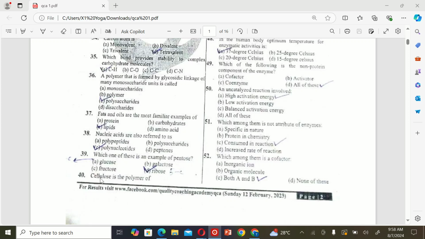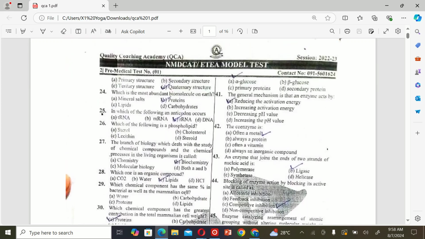Ribose. The next MCQ is cellulose is a polymer of A. Alpha glucose, B. Beta glucose, C. Primary protein, and D. Secondary protein. So the correct option is B. Beta glucose. The next MCQ is the general mechanism is that an enzyme acts by A. Reducing the activation energy, B. Increasing activation energy, C. Decreasing pH level value, and D. Increasing the pH value. So the correct option is A.